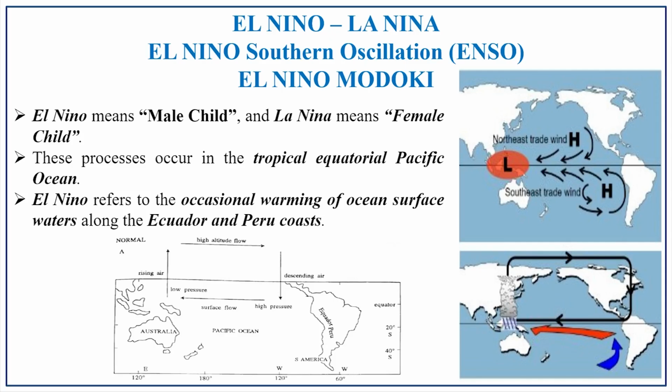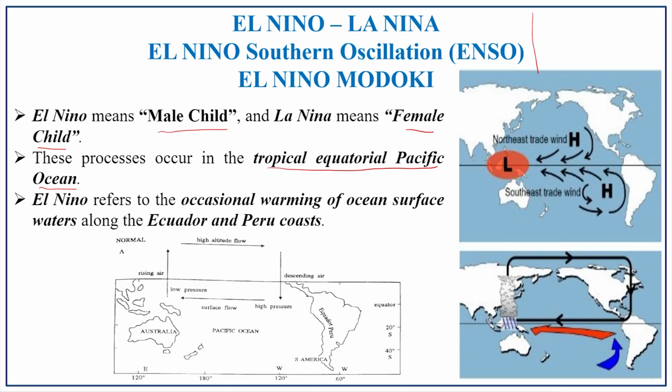So, El Nino, La Nina and ENSO, El Nino Modoki. All these terms are derived from Spanish. So, what does it mean? El Nino means male child, La Nina means female child. We will be discussing why these names have been given to El Nino and La Nina. These processes occur in the tropical, equatorial Pacific Ocean. So, the Pacific Ocean plays an important role in these processes, and the region which is confined is the tropical region.